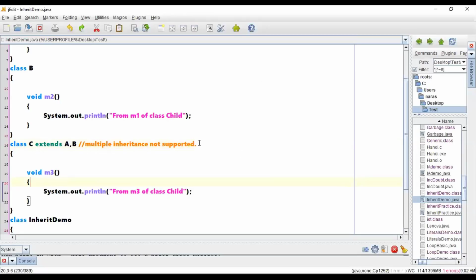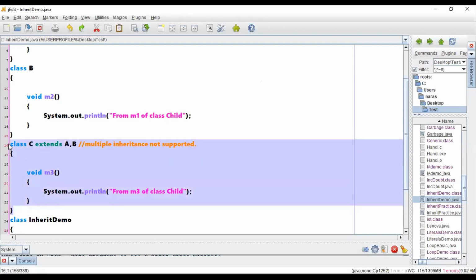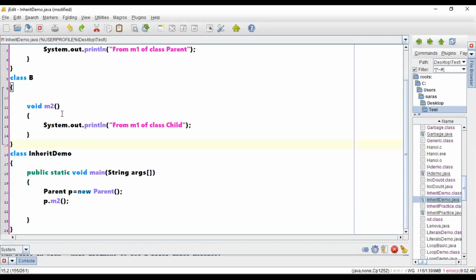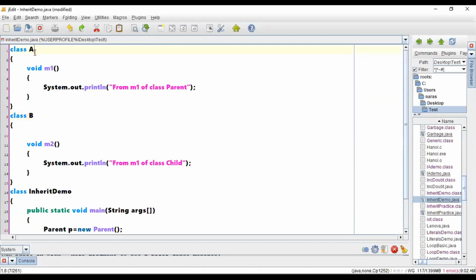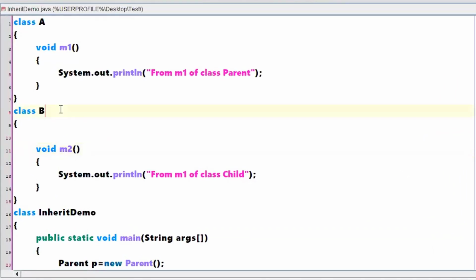Yes, this was a multiple inheritance example, and we said that this is not supported, so let us not take a class C. Let us restrict our discussion with respect to two classes. We have a class A which has a method m1 and a class B which has a method m2. Let me extend this class, class B extends class A. Now method m1 will be available with respect to B.